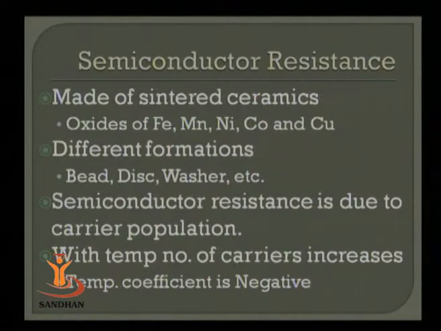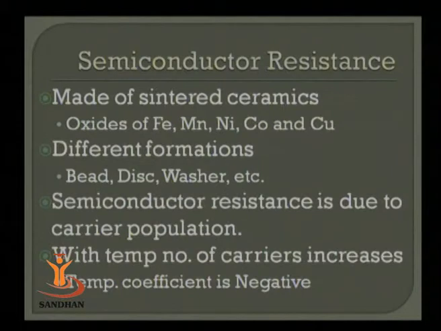Different formations of this device are very easily available. Now why are they preferred more in this industry? Because they can be formed either as bead, disc or washer, or wherever you want to place them. So according to the placement requirement, you can select its shape. They are available in a large number of shapes.